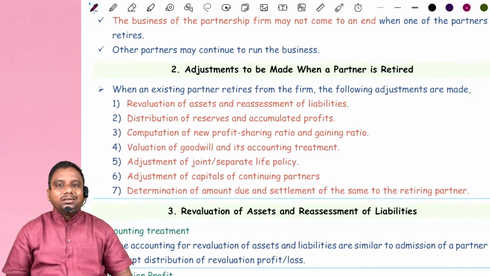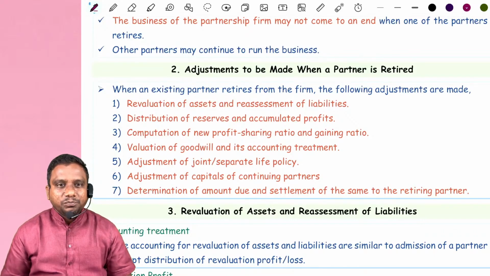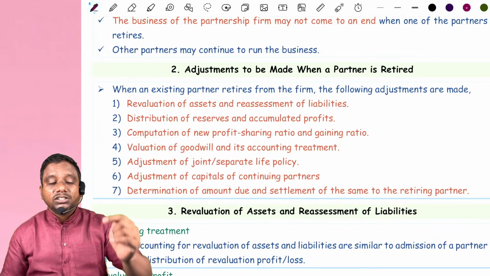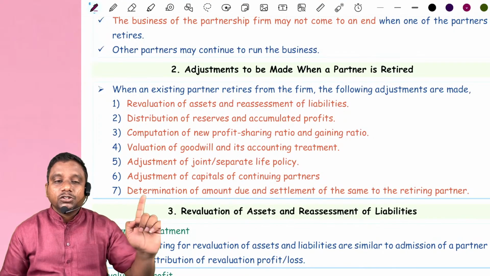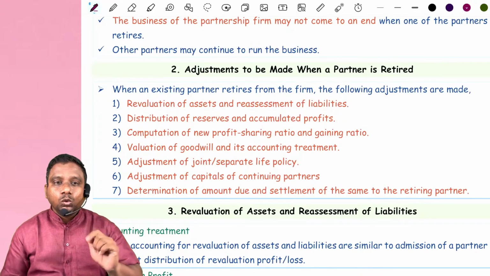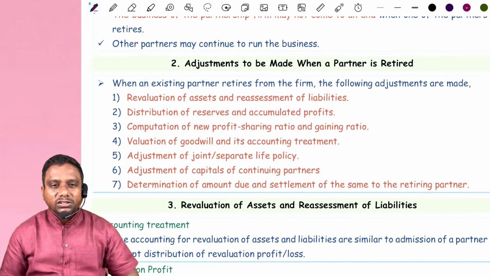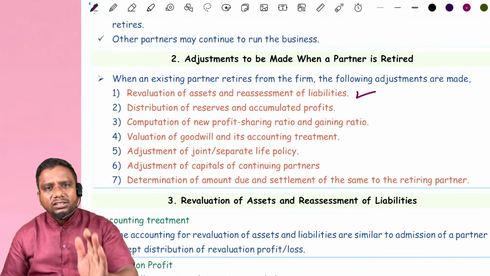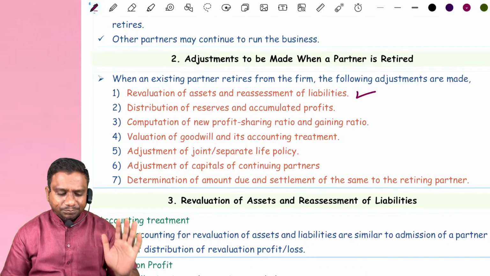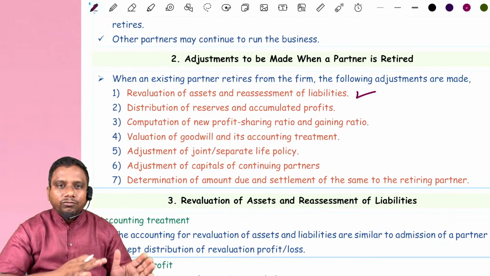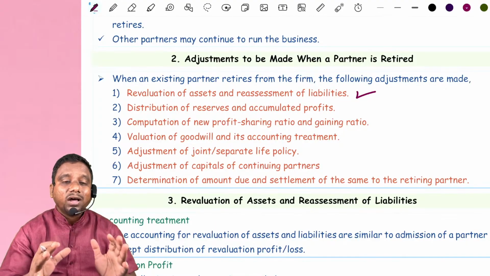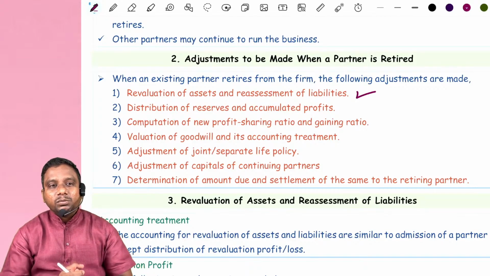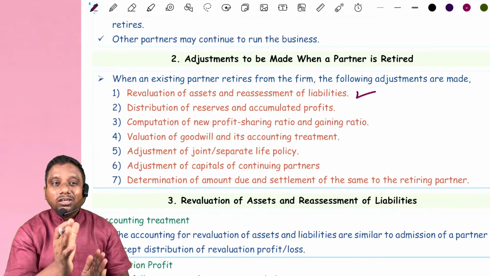First of all, when a partner retires from the organization, what are the various adjustments we have to do? In addition to the adjustments which we do in case of admission of a partner, we do two extra adjustments. Observe carefully. First one, revaluation of assets and reassessment of liabilities as usual. But here the revaluation profit or loss is distributed to all partners including the retiring partner. In case of admission we distributed only to old partners, not the new partner.